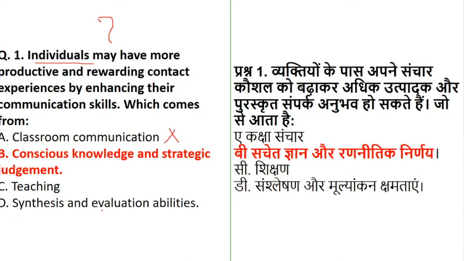Now, when you are saying option D, synthesis and evaluation ability, here no one is evaluating any individual. They are just saying productive and rewarding contact experiences by enhancing communication skills. So that will come only when a person has conscious knowledge and strategic judgment.